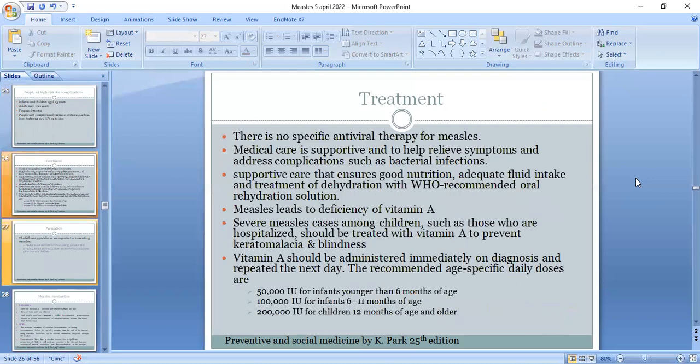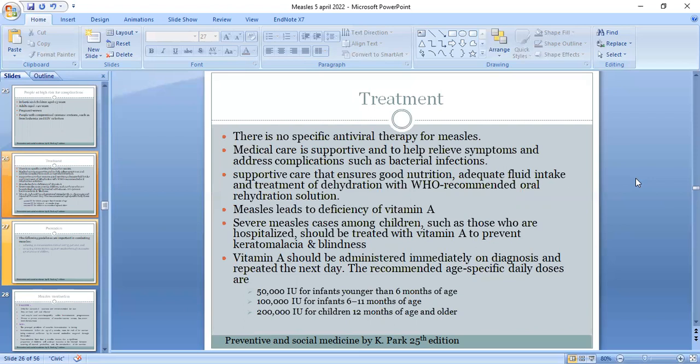Now, the treatment of measles. There is no specific antiviral therapy for measles. Medical care is supportive and helps relieve symptoms and address complications such as bacterial infections. Supportive care ensures good nutrition, adequate fluid intake, and treatment of dehydration with WHO-recommended oral dehydration solution.